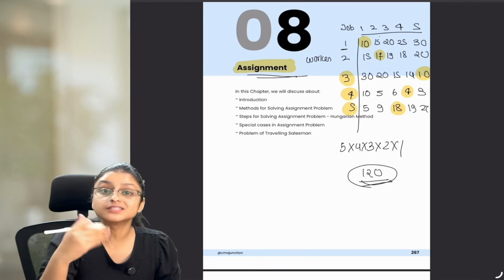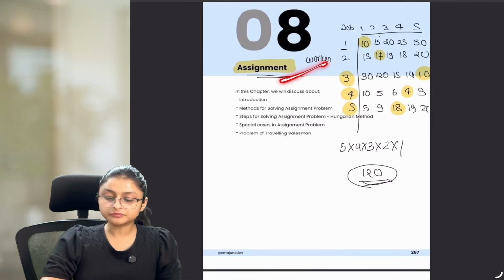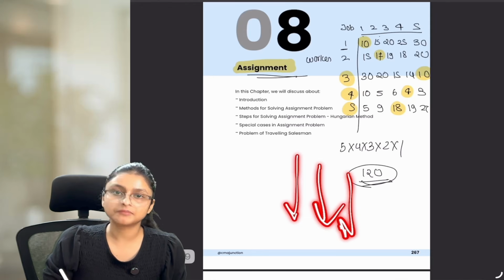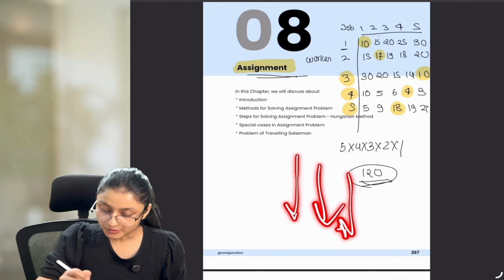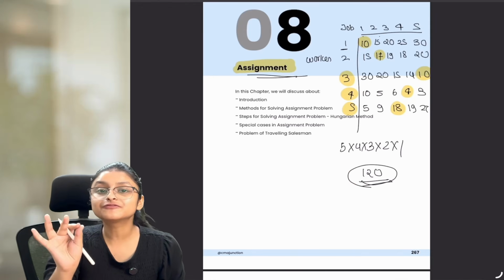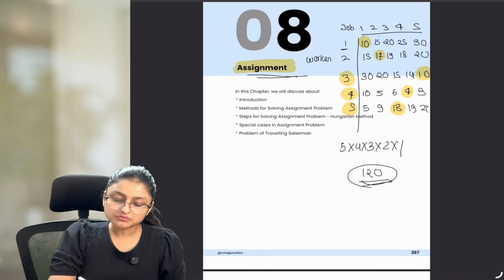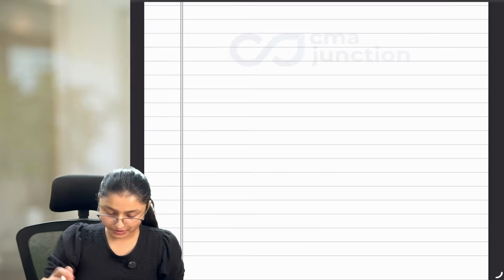If we are doing it in this way, then how to assign the work properly so that we can reduce the time to the lowest possible amount? For this, we are going to use a specific method which is known as Hungarian method. Now let me give you one more example to understand this in a better way.